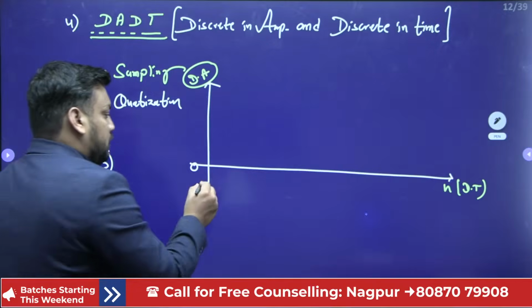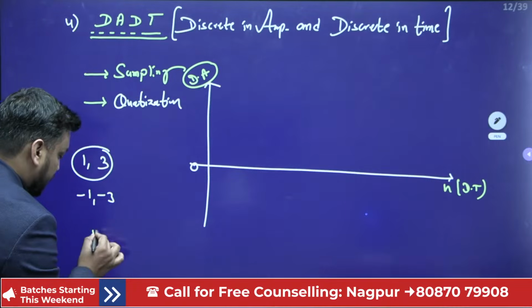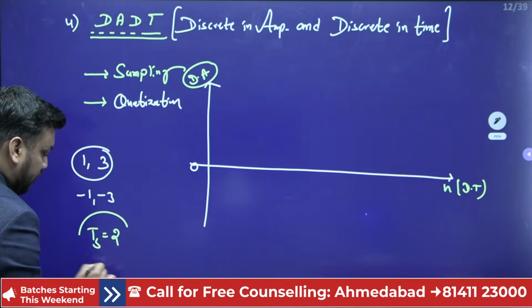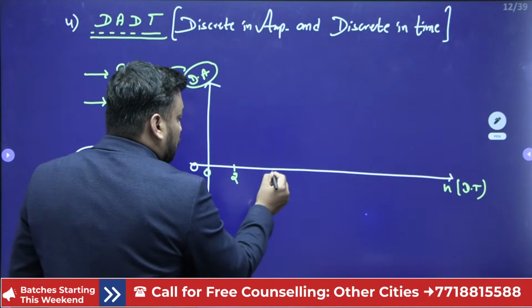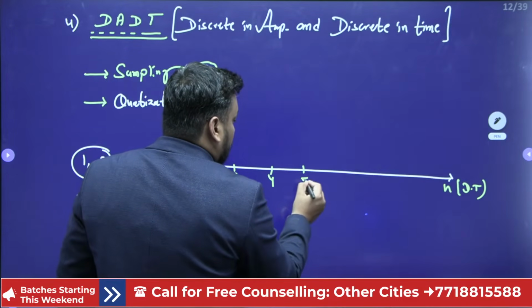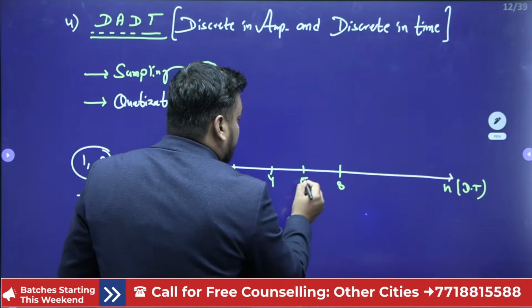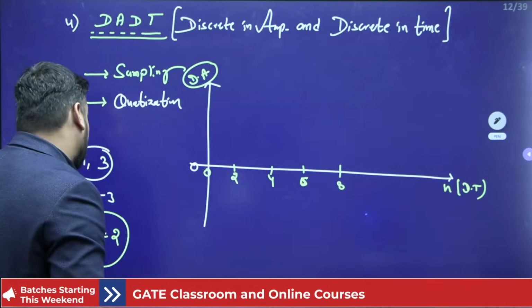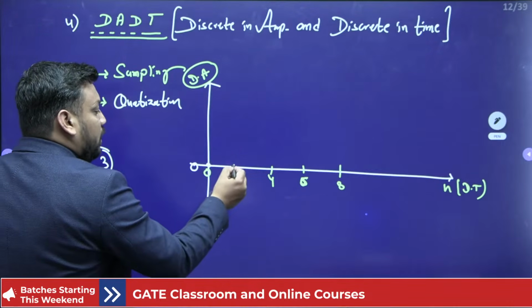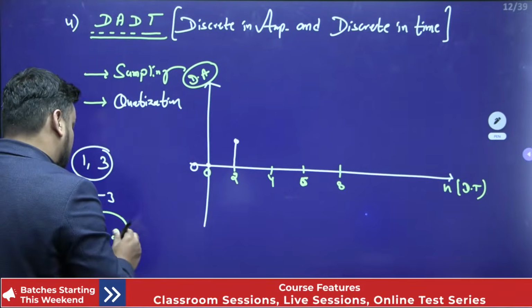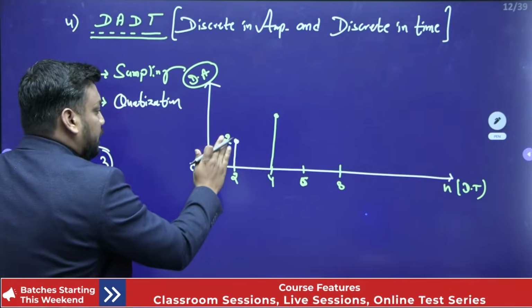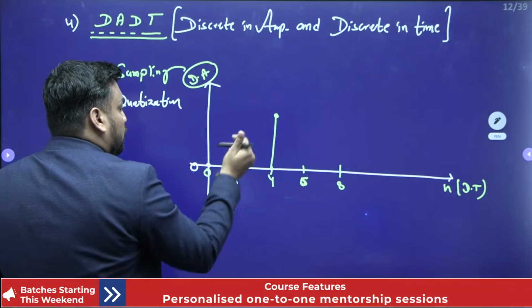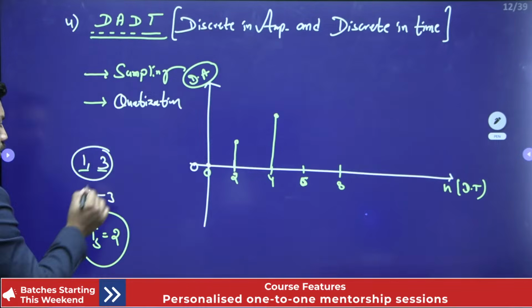And the time axis as well: if I take the sampling time Ts as 2, then we have the signal only at 0, 2, 4, 6, 8. It means in between 2 and 4 the signal is not defined, and it can take only the defined level values, that is 1. It can take 1, it can't take 2, it can take only either 1 or 3 or -1, -3.